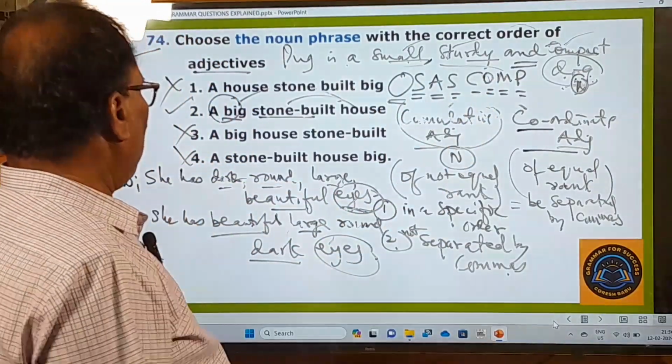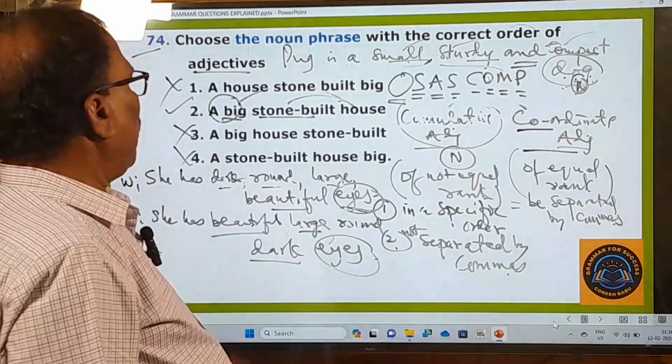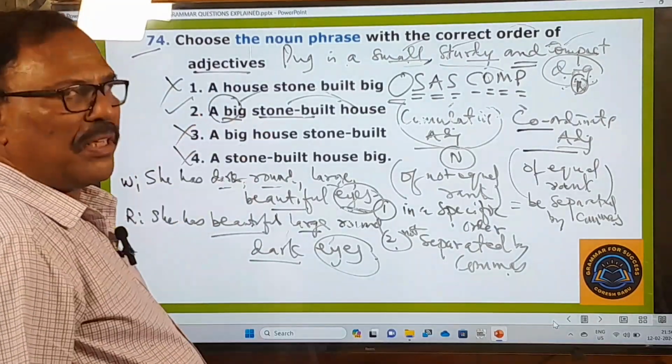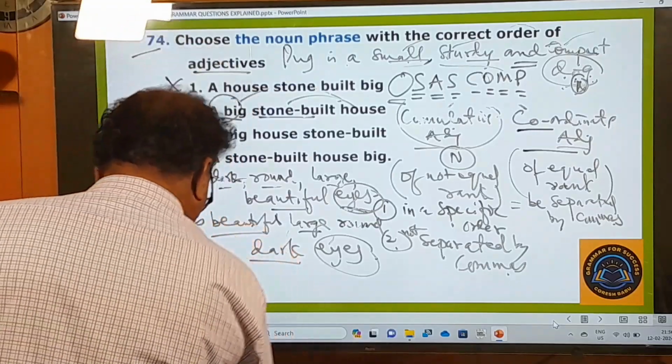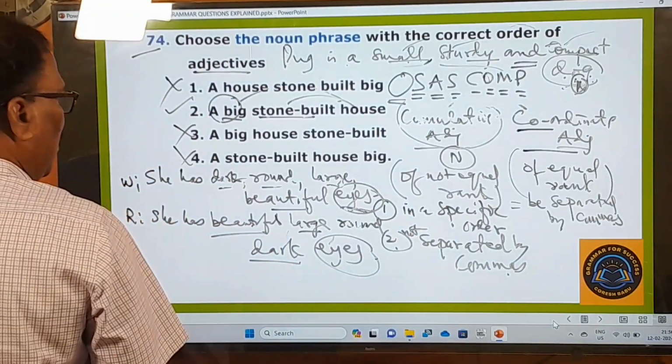Right. So you have learned so many things about these adjectives. Here the second one is the only right one. A big stone-built house is the right one. Right. Now let's go to the next question.